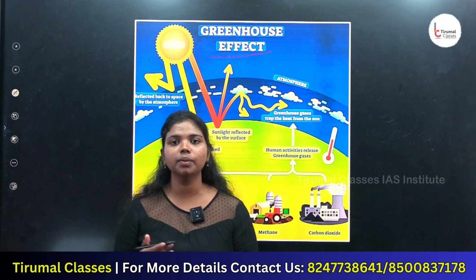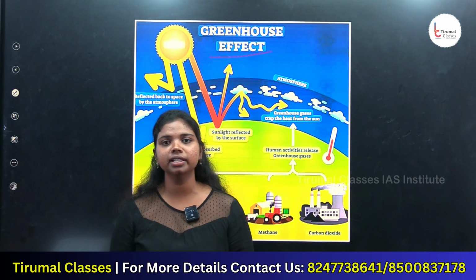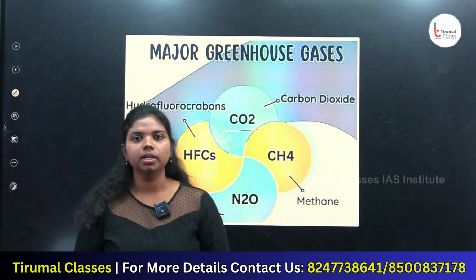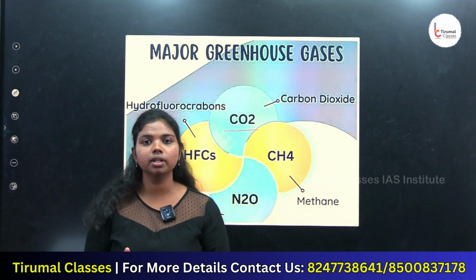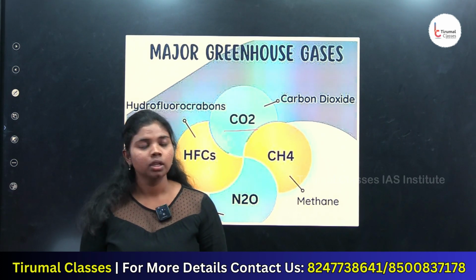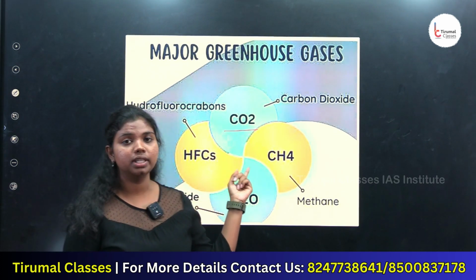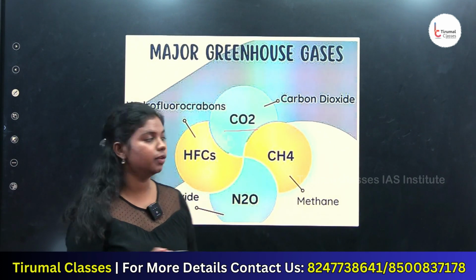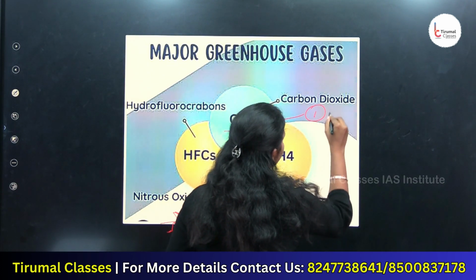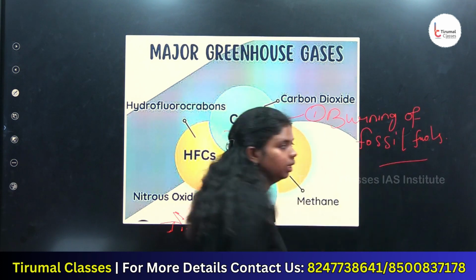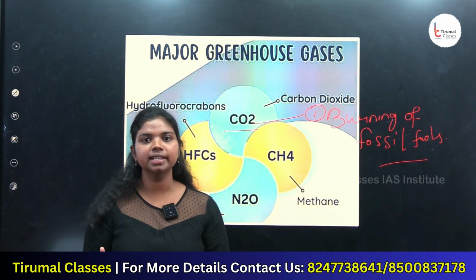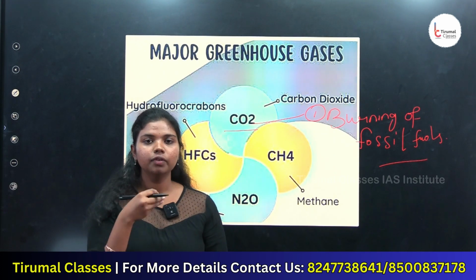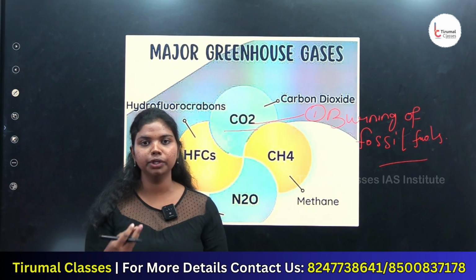Now let's see what are the major greenhouse gases present in the atmosphere. Carbon dioxide is a major contributor to global warming, and it also lives a long span in the atmosphere. The major sources for release of CO2 into the atmosphere: the first one was burning of fossil fuels. In thermal plants, they burn fossil fuels for natural gas and electricity, which produces huge amounts of CO2 into the atmosphere.